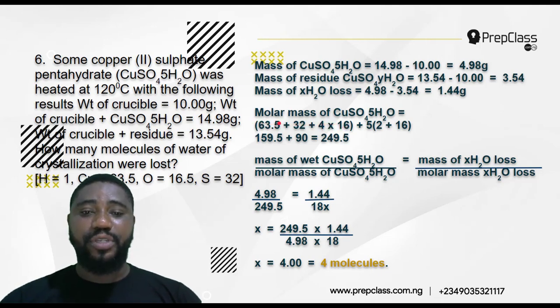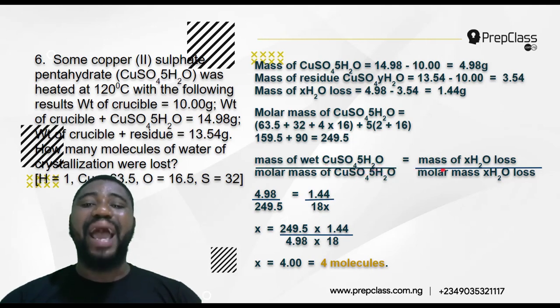So if you add up this plus 64, you get 159.5. 2 plus 16 is 18. If you multiply by 5, you get 90. So add this to 90, you get 245.5. You understand? Good. Now, mass of wet